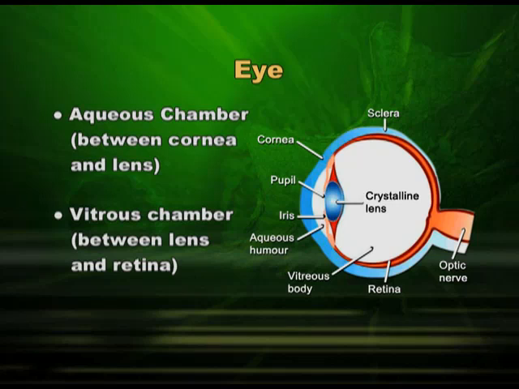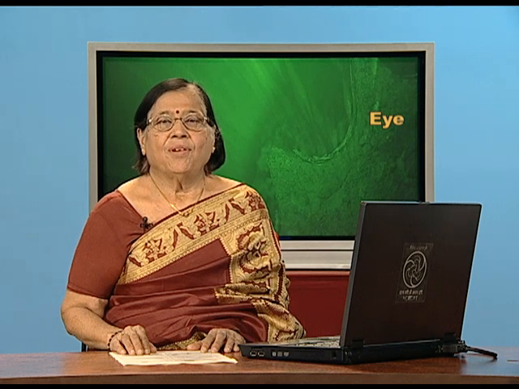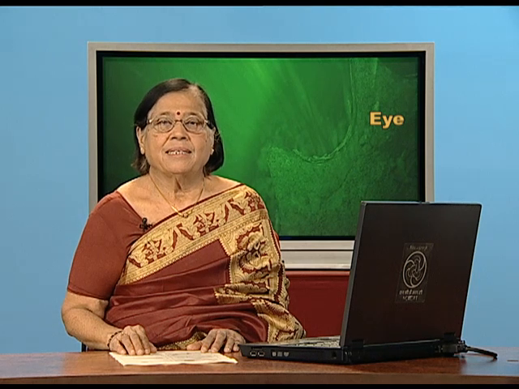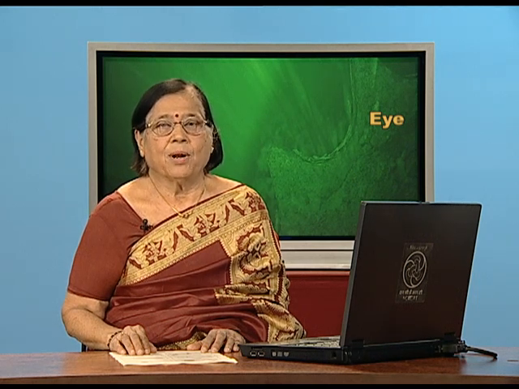The aqueous chamber is filled with watery fluid, we call it aqueous fluid or aqueous humor, and the vitreous chamber is filled with a jelly-like substance, we call it vitreous humor. Both the chambers are significant, and these fluids provide support for the size and the shape of the eyeball.